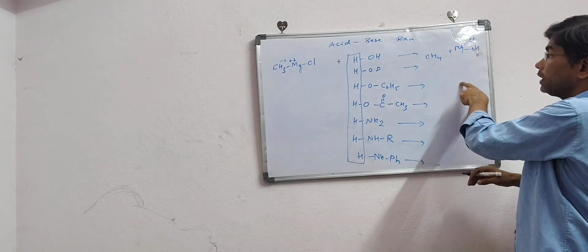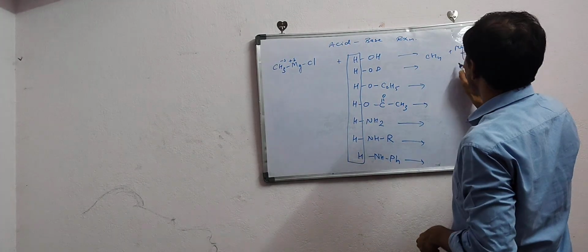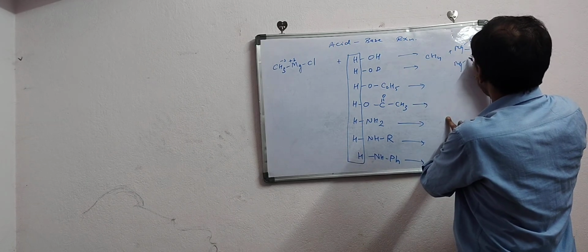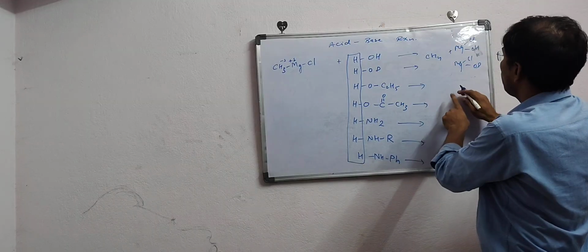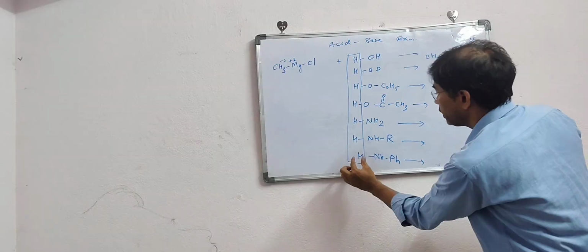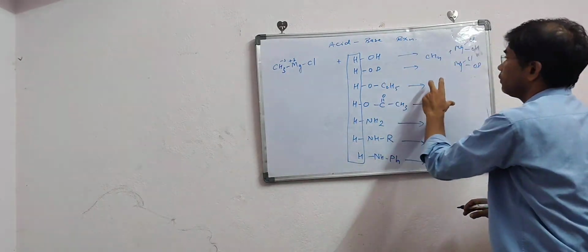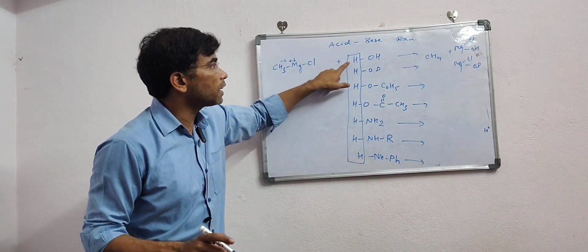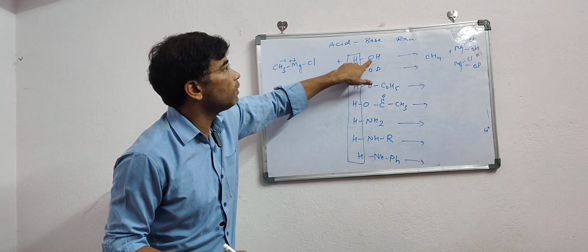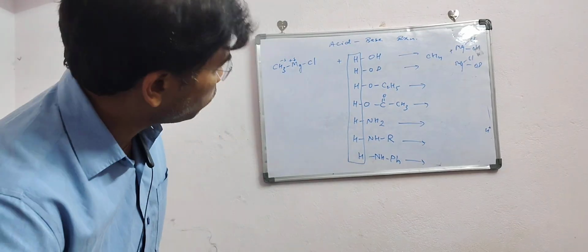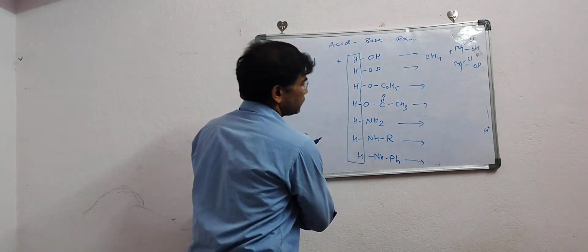In this case again the common product is methane, and the other will be MgCl, OD, and likewise we can make all the products once the acidic H plus is released. It will form methane in all the cases because all these are connected to more electronegative atoms, oxygen, nitrogen. Not only this one, we have more also. Let us see that also.